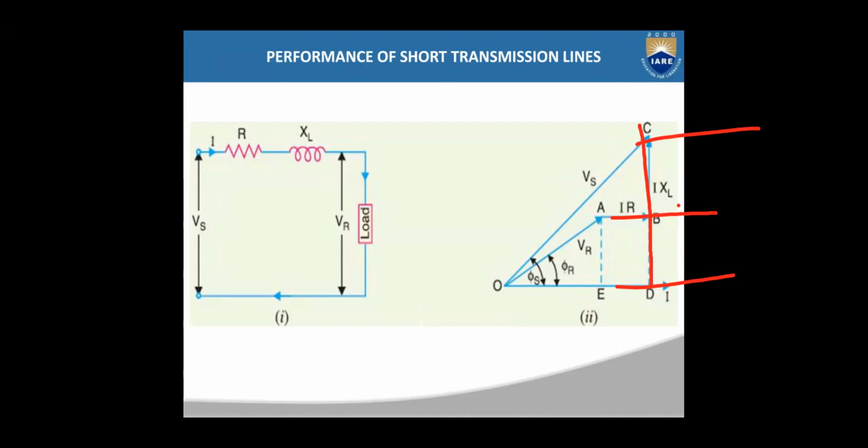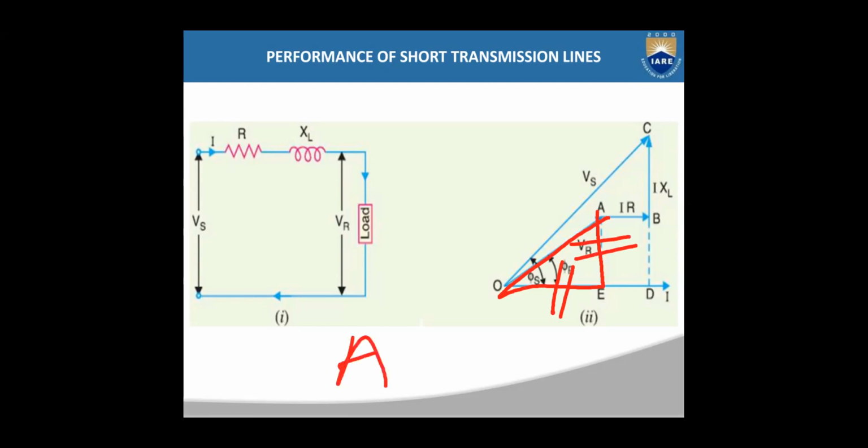CB length is IXL. This length BD is equal to AE, these two lengths are the same. From this triangle, this is VR cos phi r, so this will be VR sin phi r. That means AE is VR sin phi r.